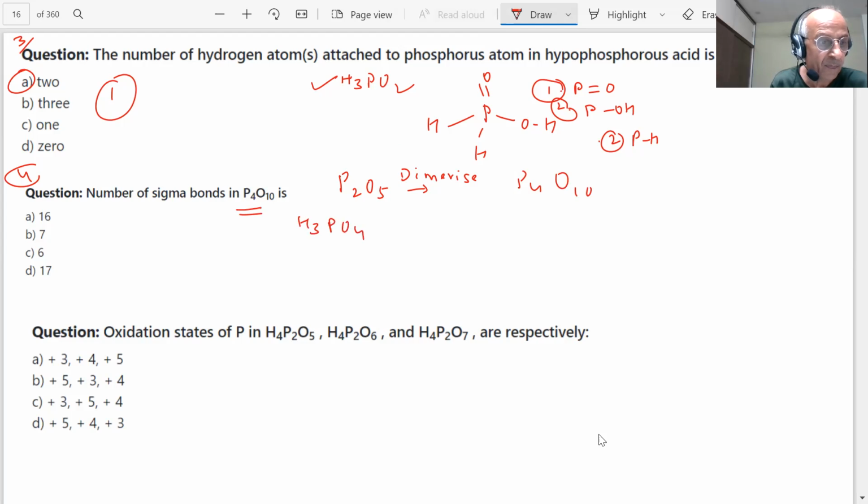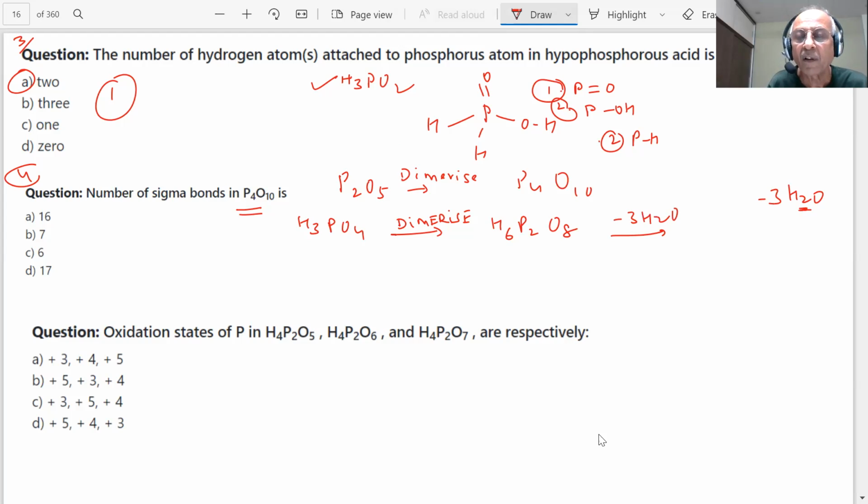H3PO4. Okay? If I dimerize this, what will it become? Because I want to remove water later on. This is an odd number, so let me make it an even number: 2 H3PO4. What will it become? H6P2O8. Now, how many water molecules can I remove from this? 6 hydrogens are there, so 3 water molecules. Minus 3 H2O.